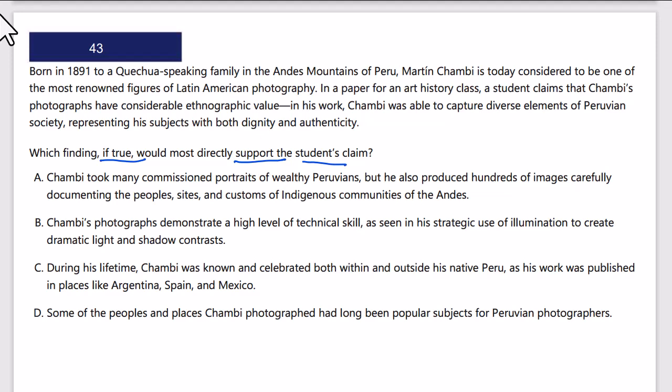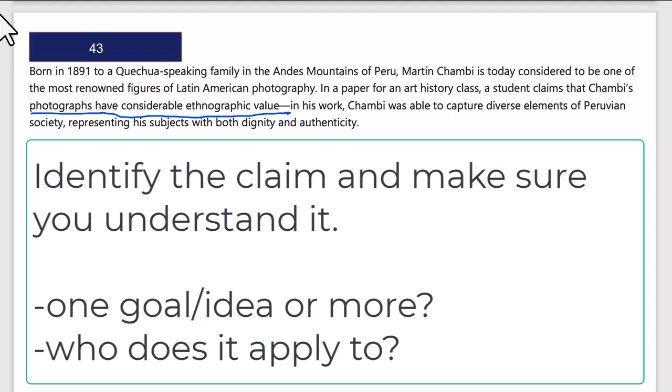Born in 1891 to a Quechua-speaking family in the Andes Mountains of Peru, Martin Chambi is today considered to be one of the most renowned figures of Latin American photography. In a paper for an art history class, a student claims that Chambi's photographs have considerable ethnographic value. So this is the claim. His work has ethnographic value. Not sure what that is, but they do have a long dash, which is going to give me further explanation or information about what exactly that is.